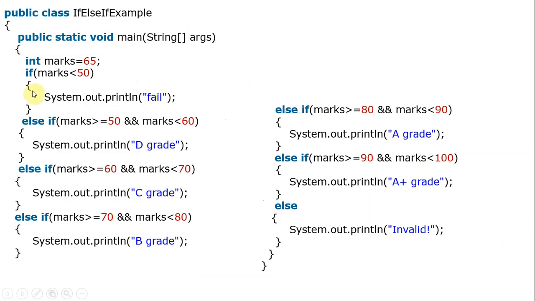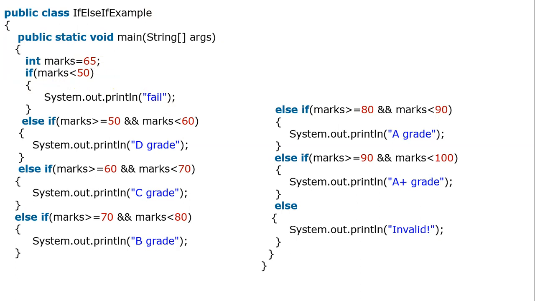So this is the example program for the if else if ladder, which is meant for a grading system. For example, based on your marks, you may get grades, right? So class name, main method, and marks we are taking as 65 statically. If marks is less than 50, the grade for you is fail.